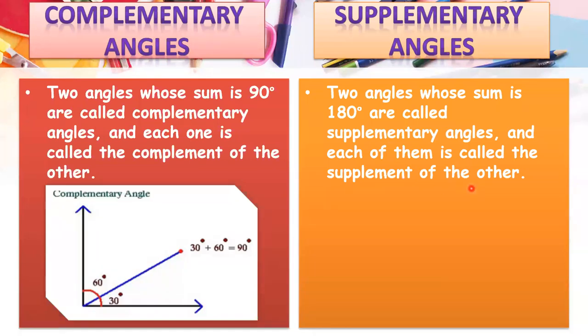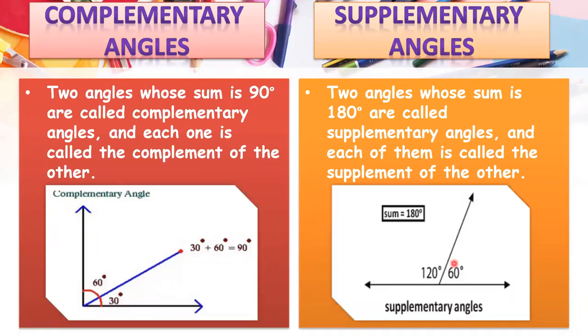Now what does it mean? Let's check out this one. This is a supplementary angle, and as you can see here there are two angles. This is angle number one, that is 60 degrees, and this is angle number two, that is 120 degrees. When you add 60 and 120, their sum is equal to 180 degrees. So any two angles whose sum is equal to 180 degrees are called supplementary angles.